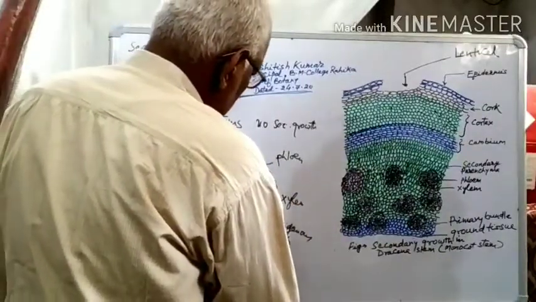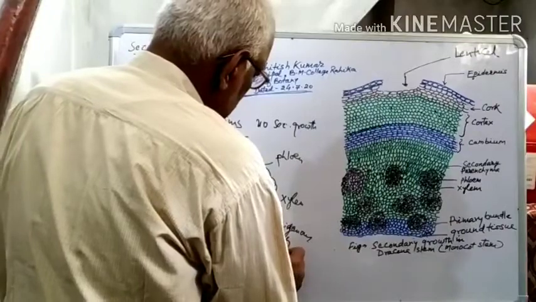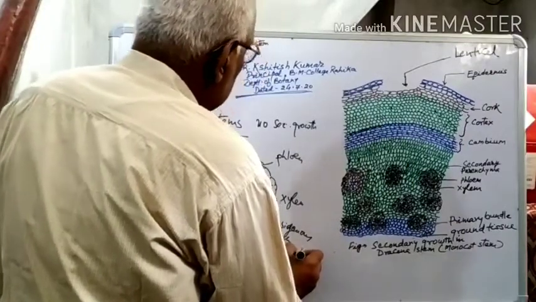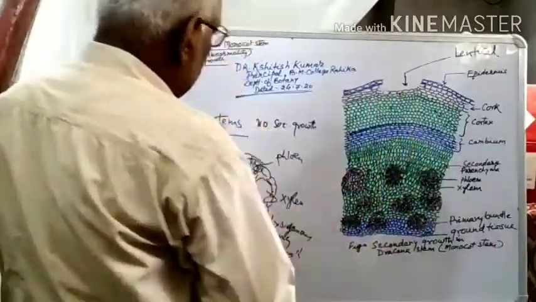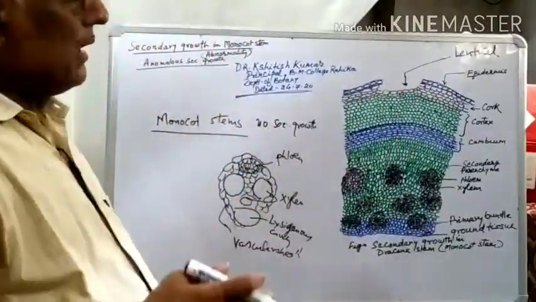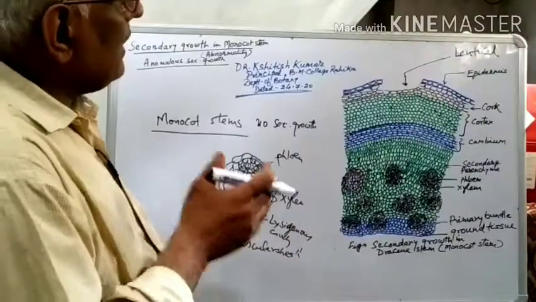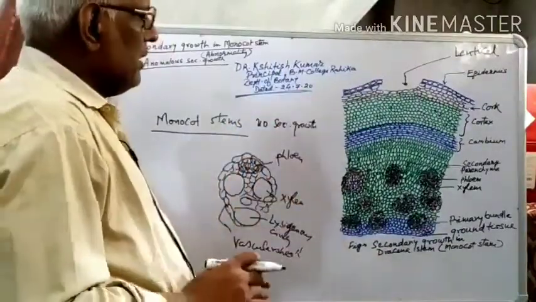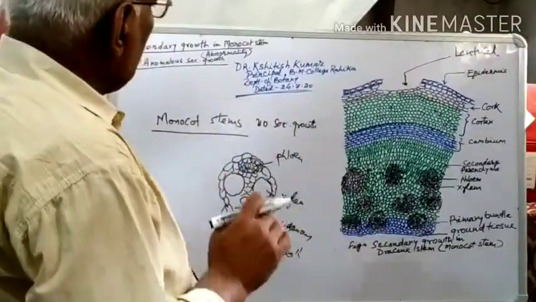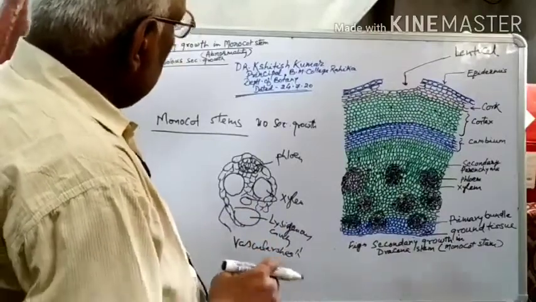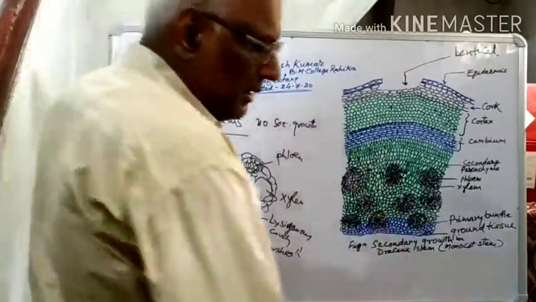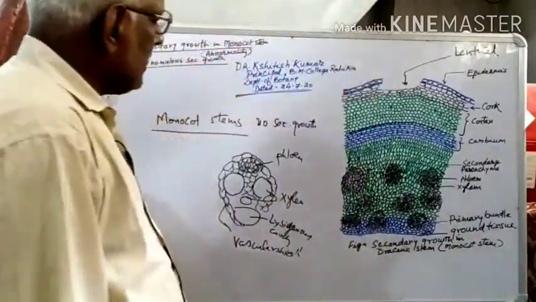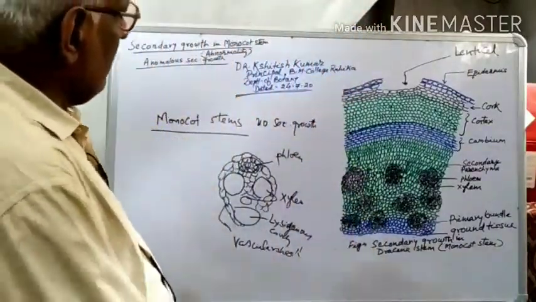In the whole tissue, there is no demarcation between the endodermis, pericycle, ground tissue and cortical region, as we have seen when studying the TS of monocot stem.